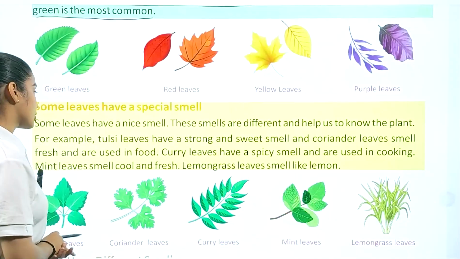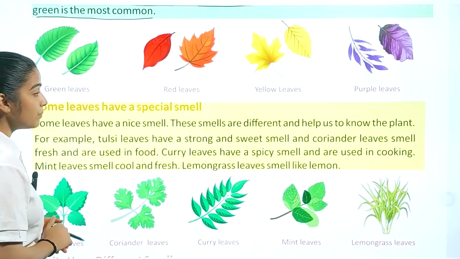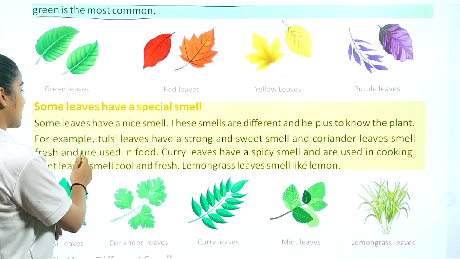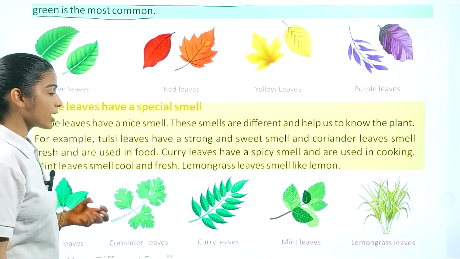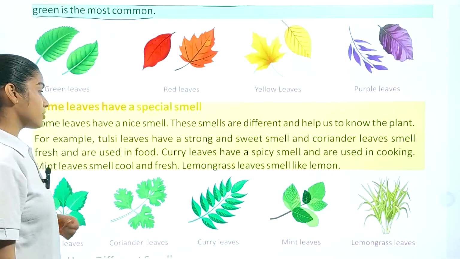Some leaves have a special smell. Some leaves have a nice smell. These smells are different and help us to know the plant. For example, tulsi leaf has a strong and sweet smell, and coriander leaves smell fresh and are used in food.